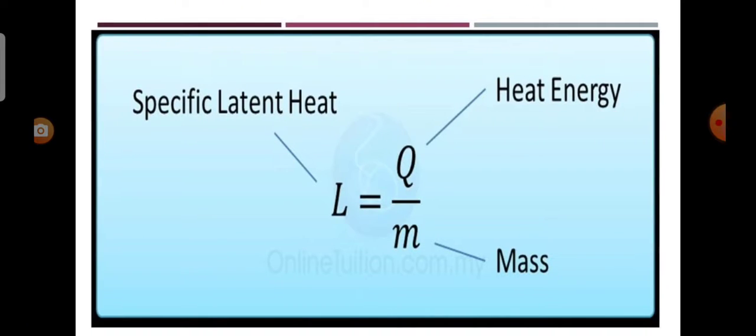Now we see the specific latent heat. Latent heat, when expressed per unit mass of the substance, is called specific latent heat.